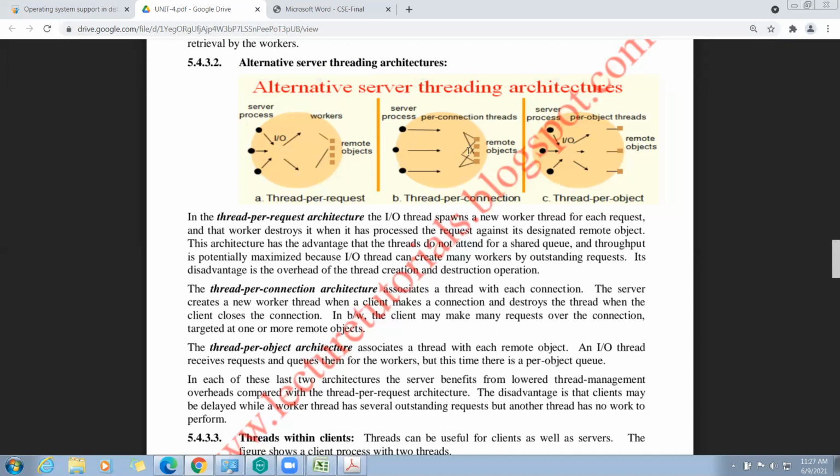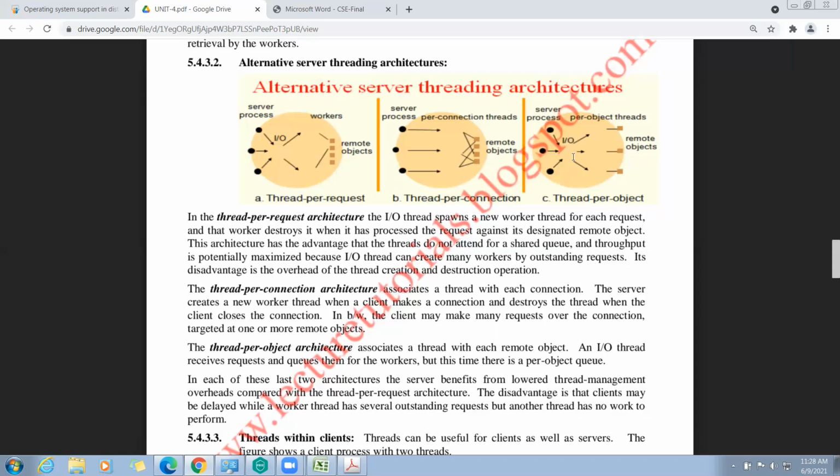Here, the server creates a new worker thread when a client makes a connection, and destroys the thread when the client closes the connection. As long as the connection is alive between the client and the remote object, there is no problem. Once it has been completed, the client closes the connection. In between, the client may make many requests over the connection.